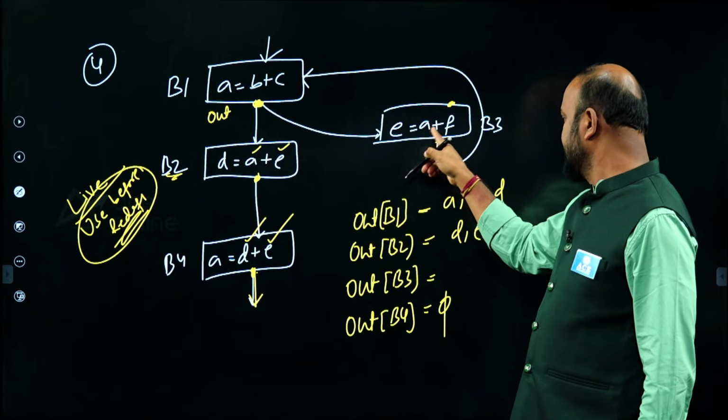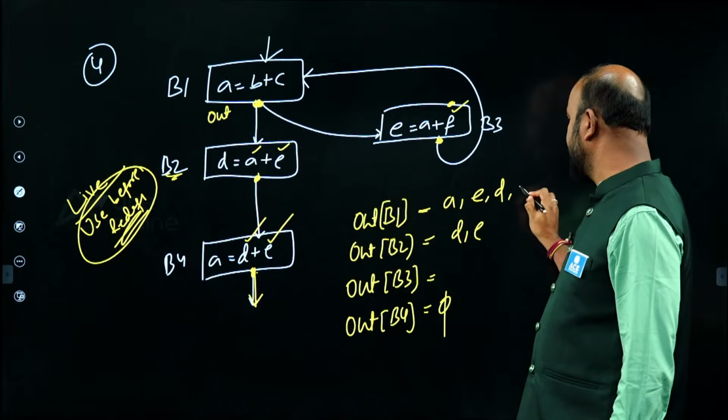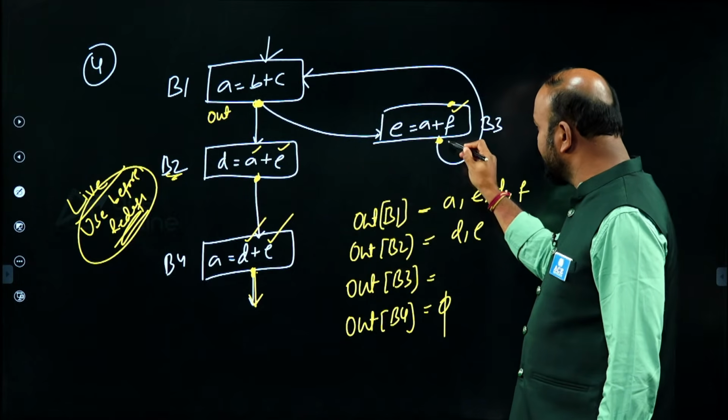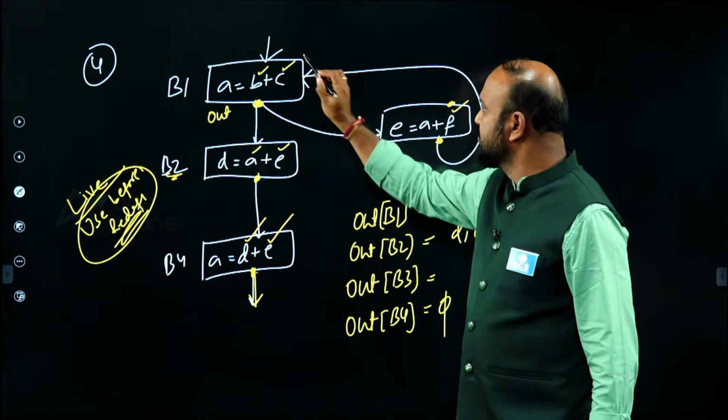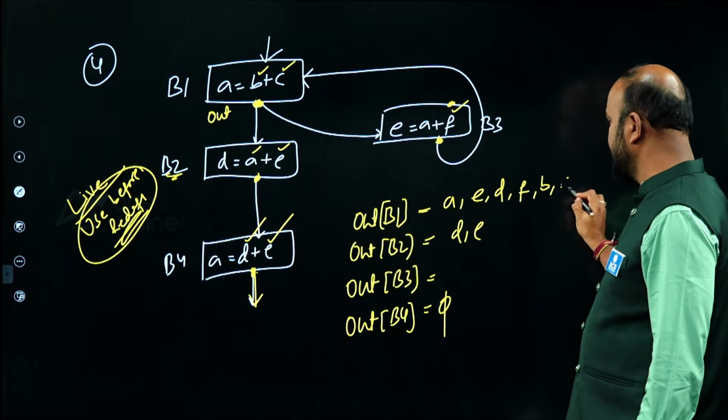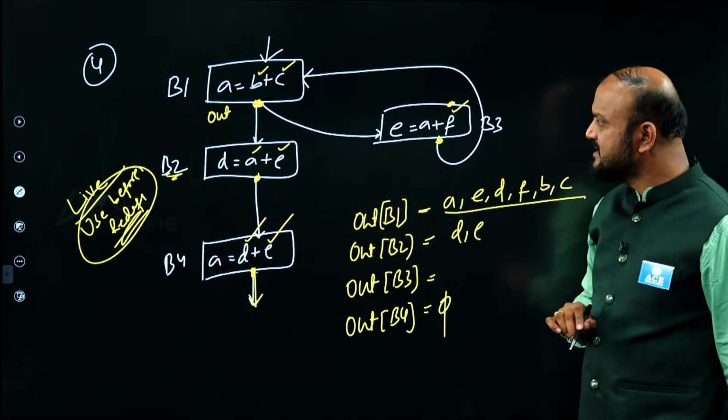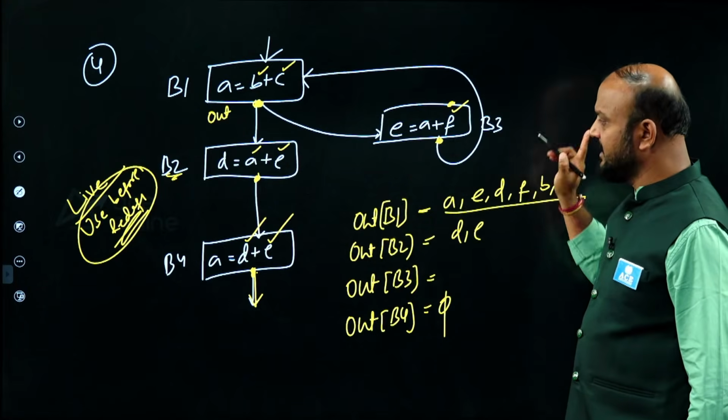In this path, A is already written. Now there is a use of F, we can write that. And again, one more path you look at. In this way, if it comes, there is a use of B and a use of C. Now what are the out variables of B1? A, B, C, D, E, F.